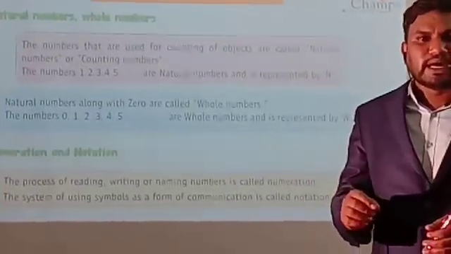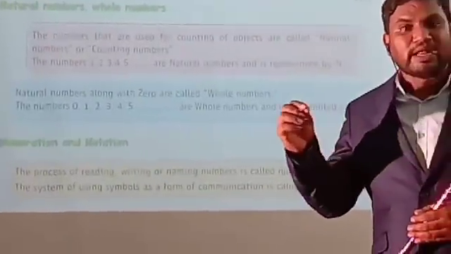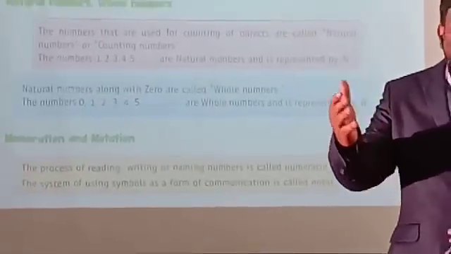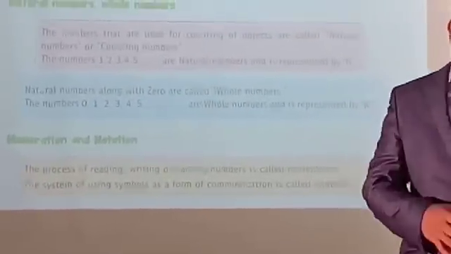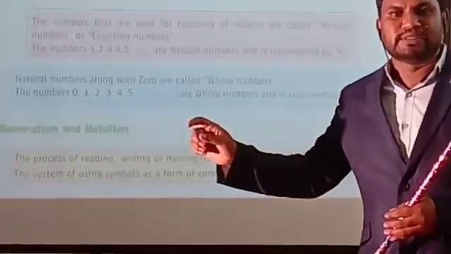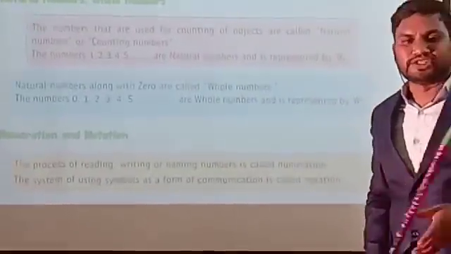Before starting the topic, we learned that if you write the numbers in words, you are naming the numbers. Naming means lakh, thousand, crore, 10 crore, like this. Writing all the numbers in words and giving the names is called numeration.